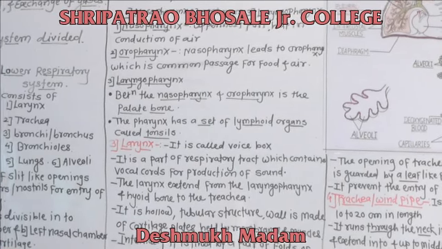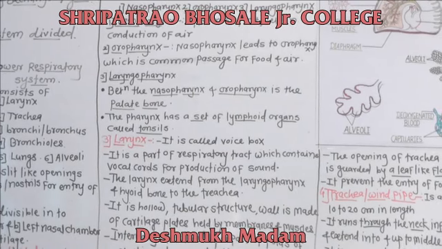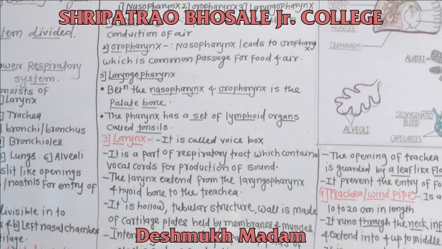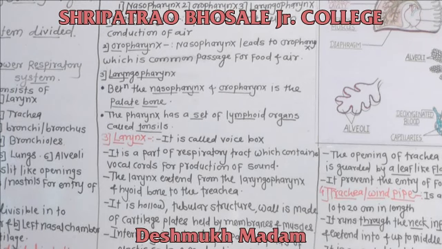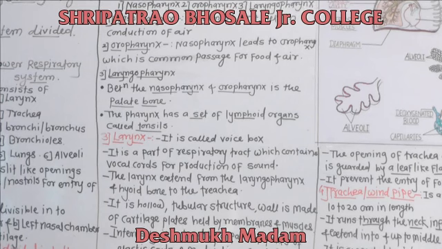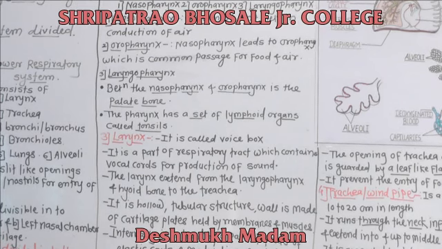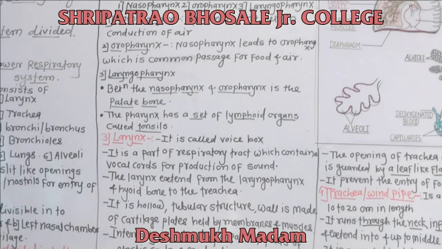Internally, the larynx is lined by a pair of folds of elastic vocal cords, and modulations are created by the tongue, teeth, lips and nasal cavity.